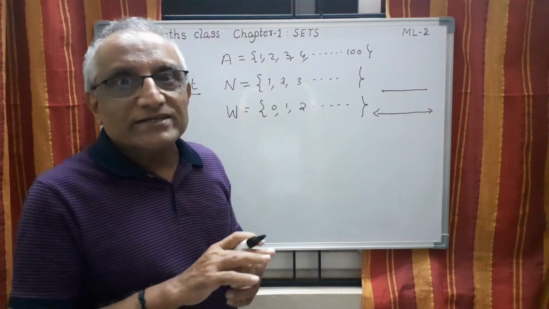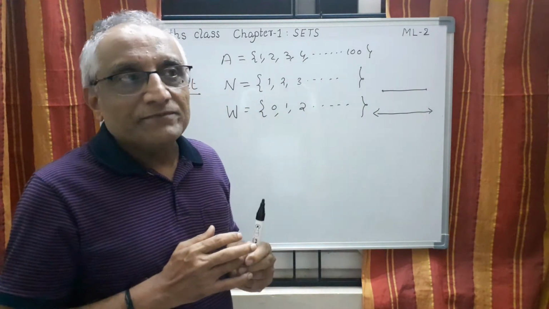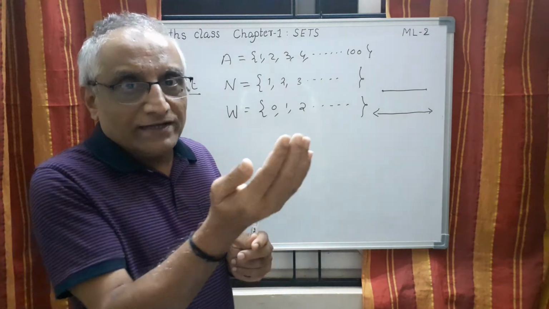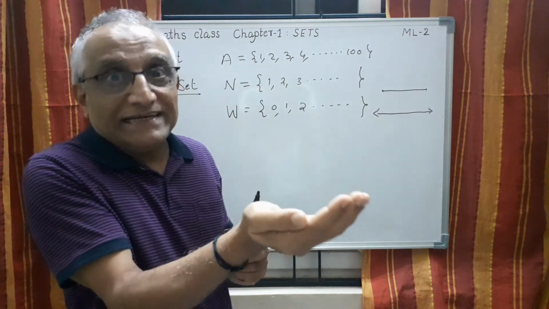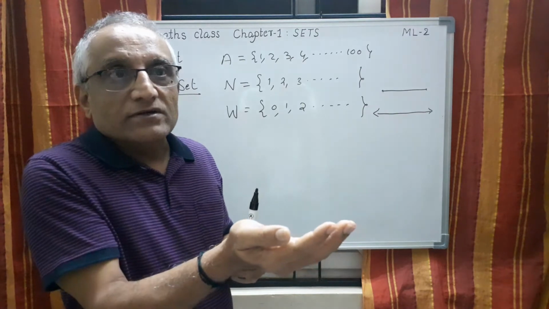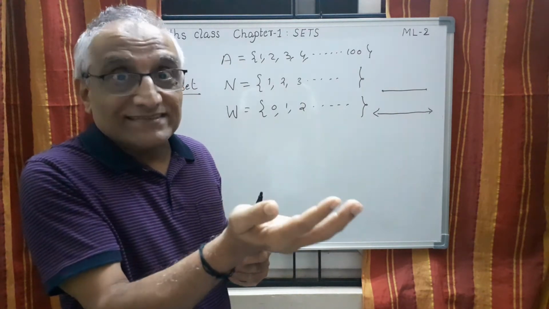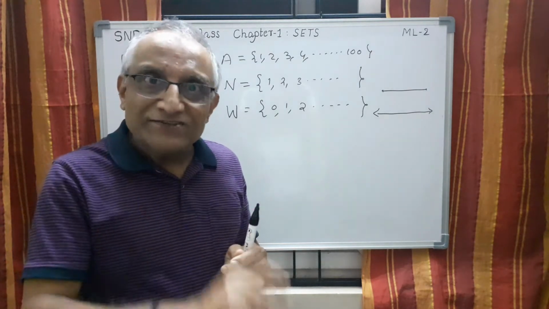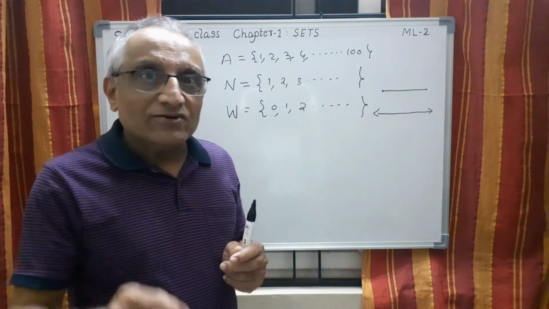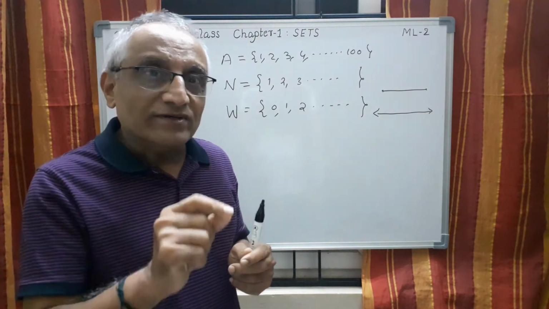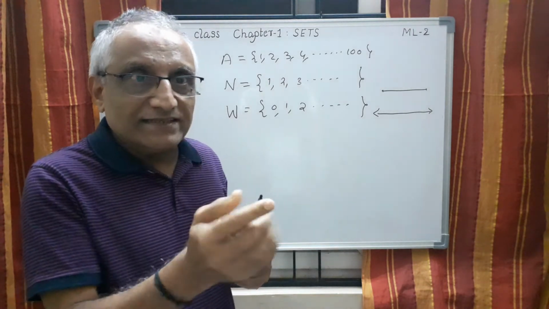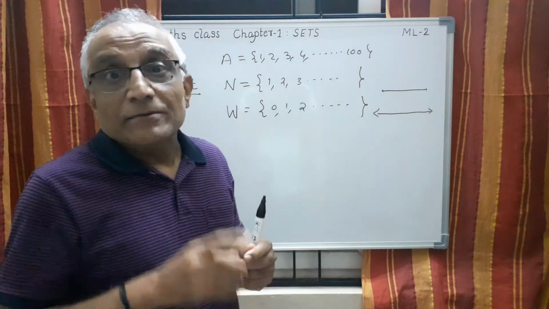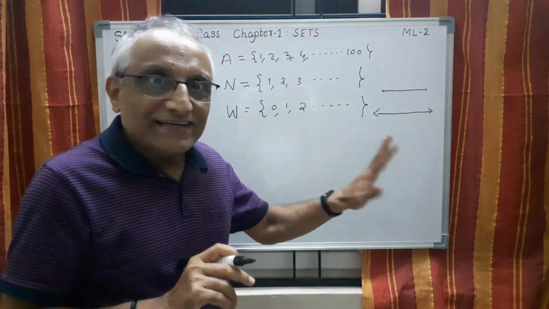Then another student gave this example. You take one handful of sand. Now, the set of grains, the set of particles, is infinite. Once again, you are wrong because it may not be possible for you to count the number of grains in a handful of sand, but it is finite.